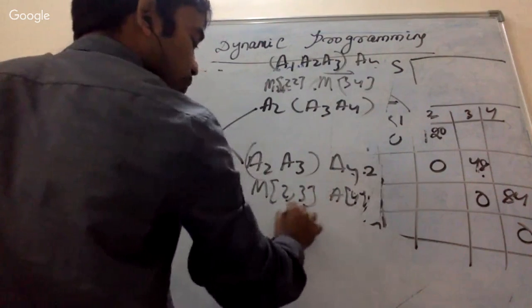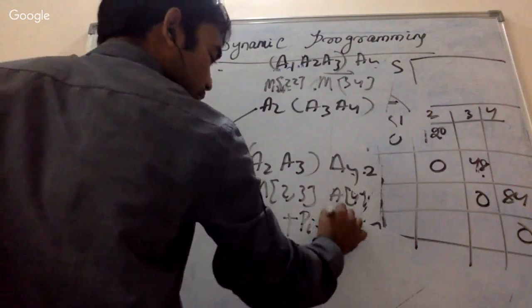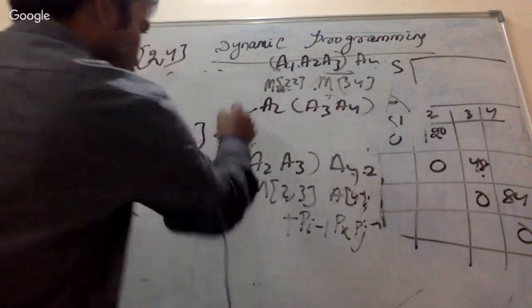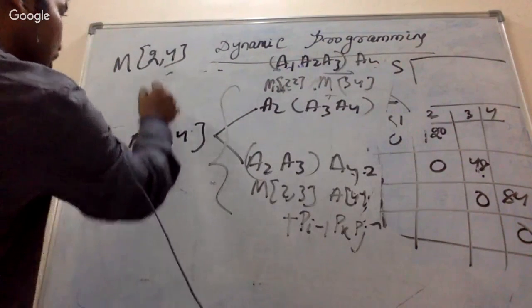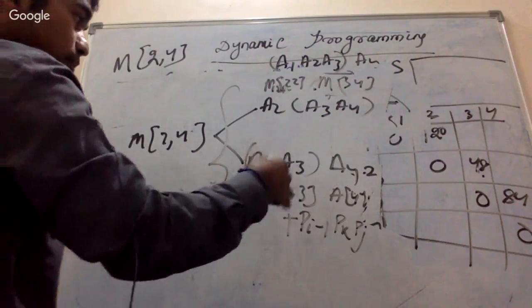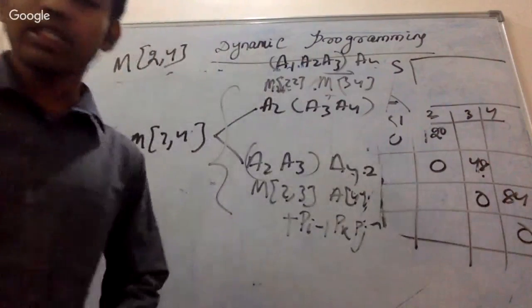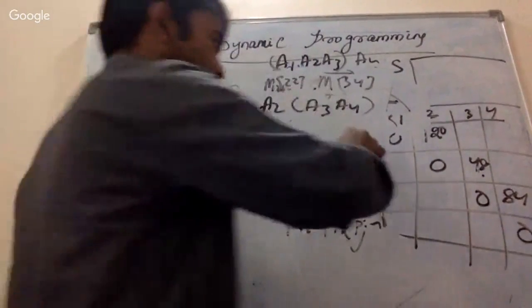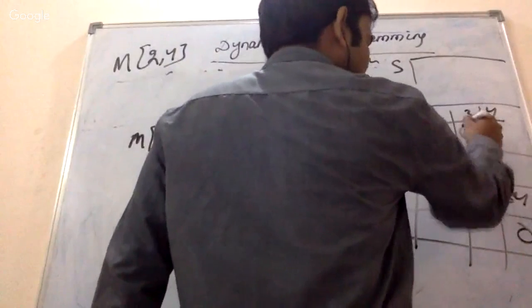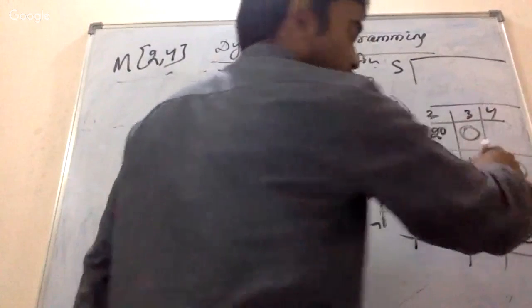And there will be some p q j, p i minus 1, p k, p j. In a similar way, just find out this one similarly. So this is the m24. After that, whichever is minimum, that is going to be updated, as 1 3 and 2 4. So this is going to be updated.